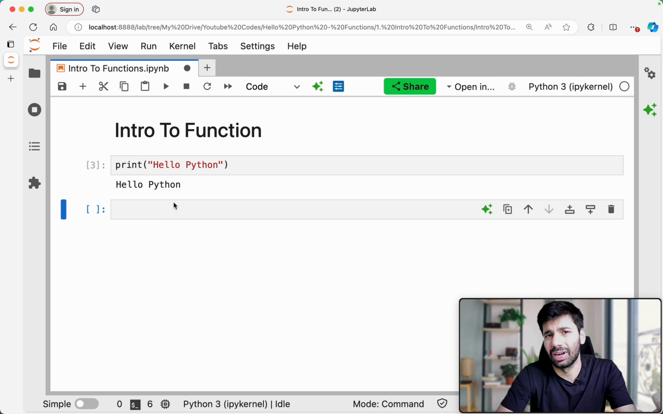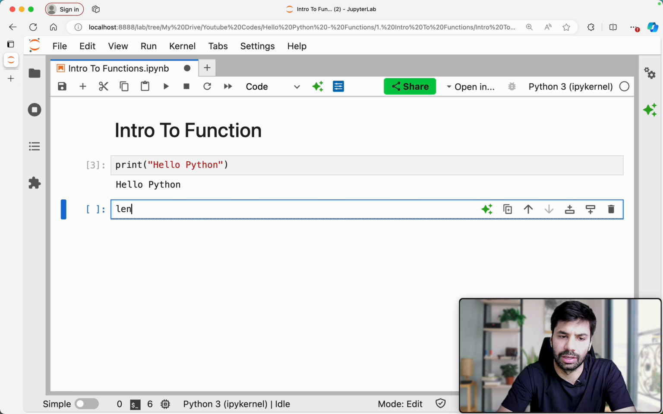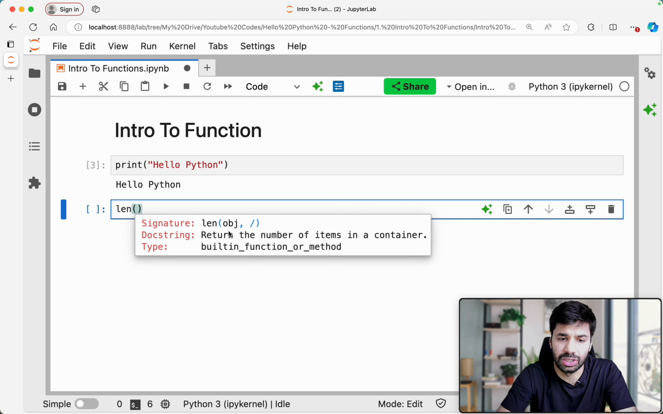It's a black box. I don't know how it's working internally, but I am sure that if I give it something, it's going to return me that thing. Similarly, length is a function. Length is an inbuilt function. You will see this.